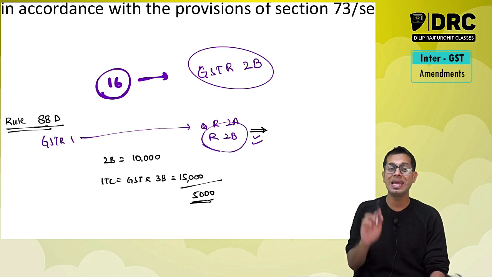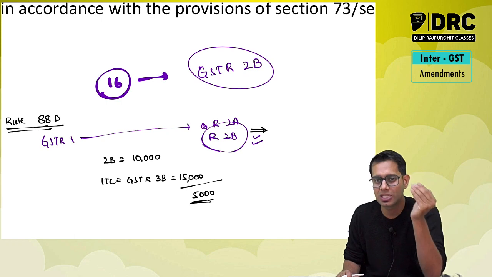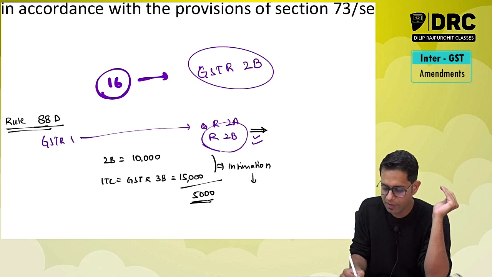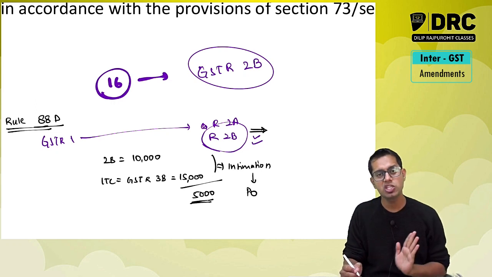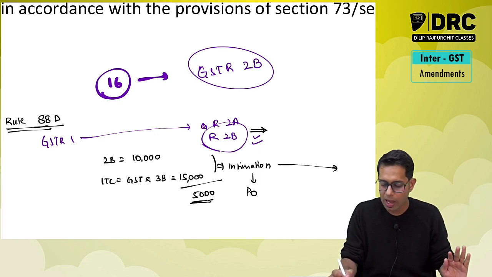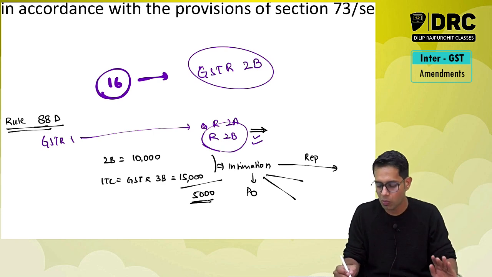So if I take any amount of input tax credit in excess of what is reflecting in GSTR 2B, then an intimation will be given. What will be given? An intimation will be given by the proper officer. The GST officer is going to send me a notice. Now I will have to reply to this notice. Now please note, I have two possibilities. Once I receive this intimation, I have two possibilities.